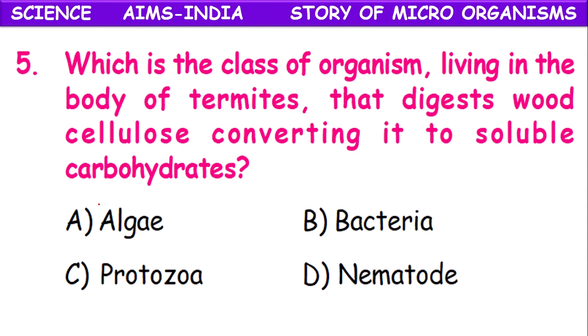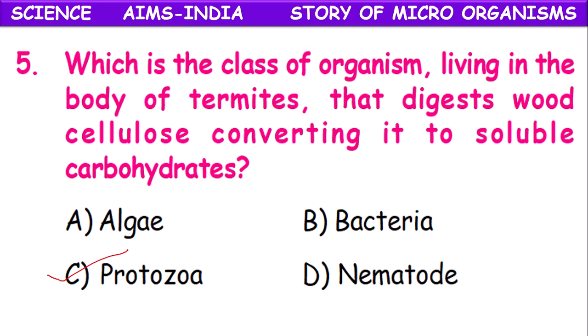Which is the class of organism living in the body of termites that digest wood cellulose, converting it to soluble carbohydrates? Algae, bacteria, protozoa, nematode. It is the protozoa, flagellated protozoans, present in termites that digest wood cellulose.